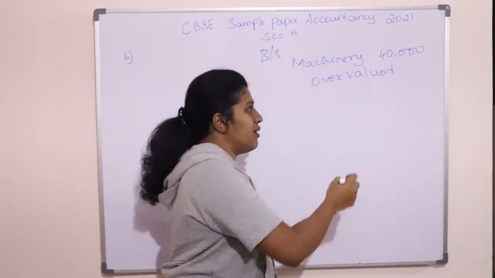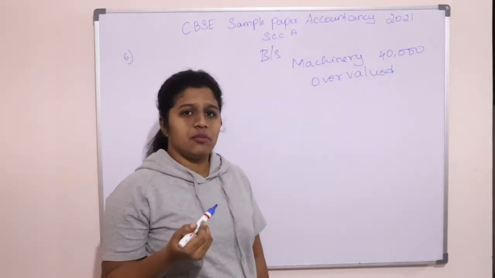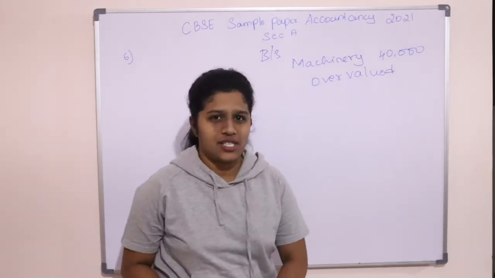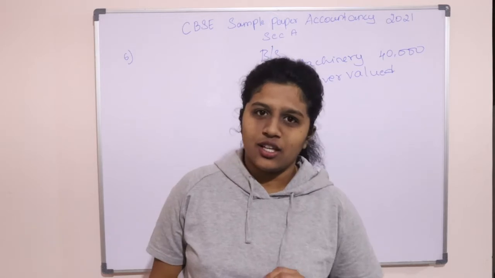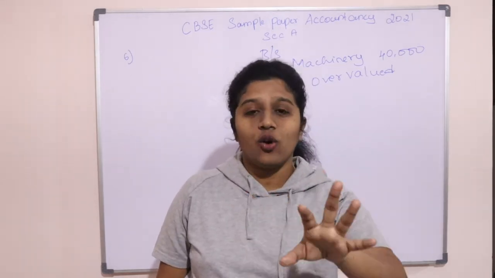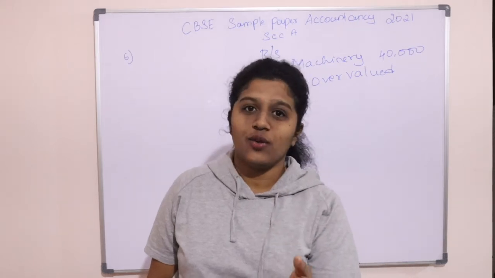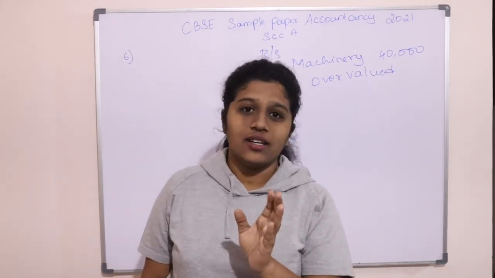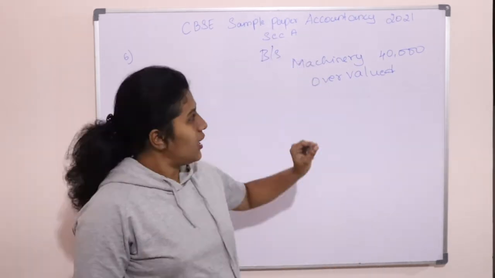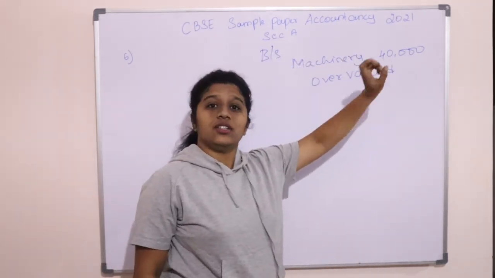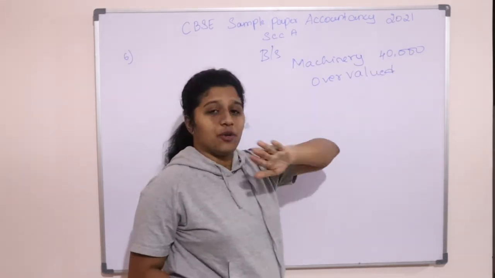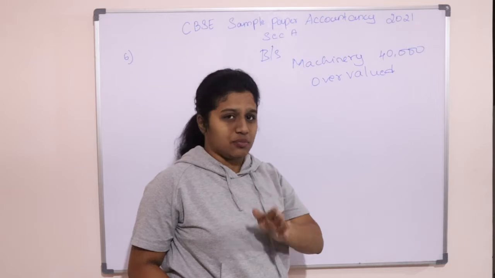What is the meaning of overvalued? The actual value of the machinery is supposed to be less, but in the balance sheet it's overvalued. For example, if you write a test, you are supposed to get only 20 marks out of 25, but by mistake in the total it is given as 22. You actually deserve only 20, but 22 marks are given. It is overvaluation of marks. Similarly, here the machinery's value is overvalued. Value is added something extra. So the actual value is supposed to be less, right?